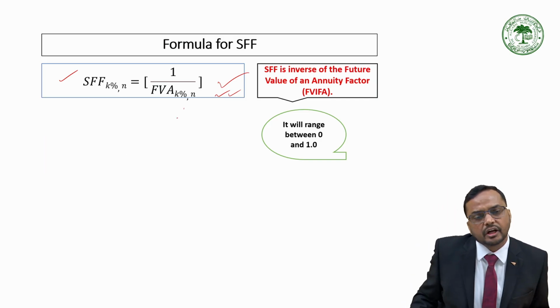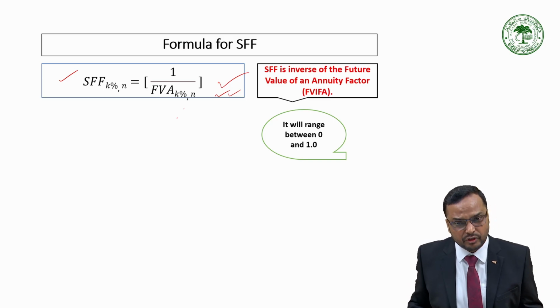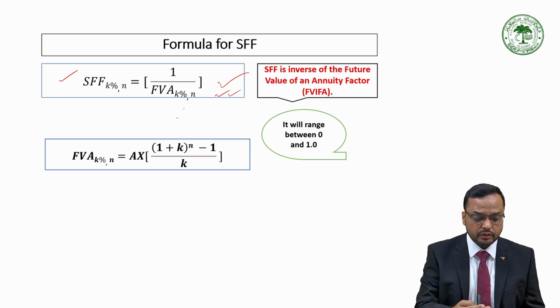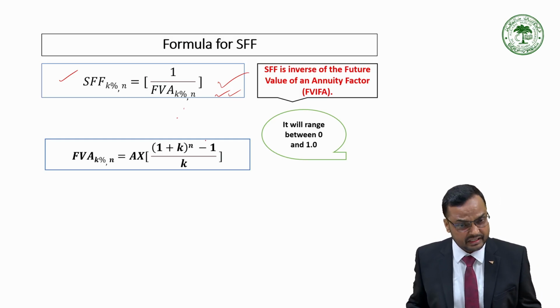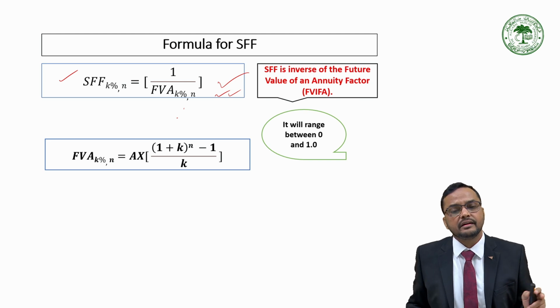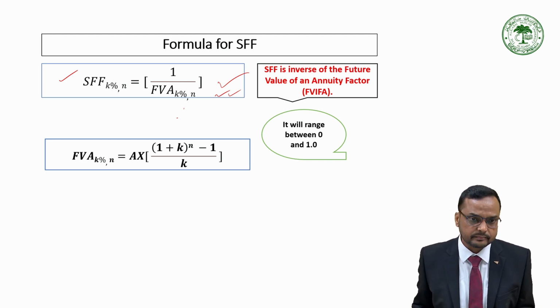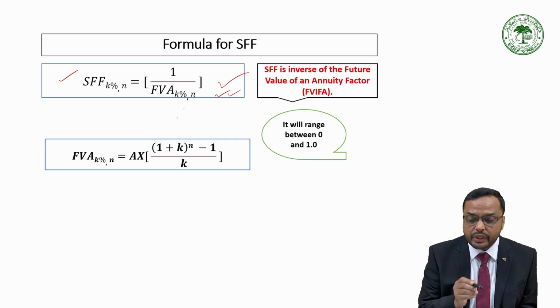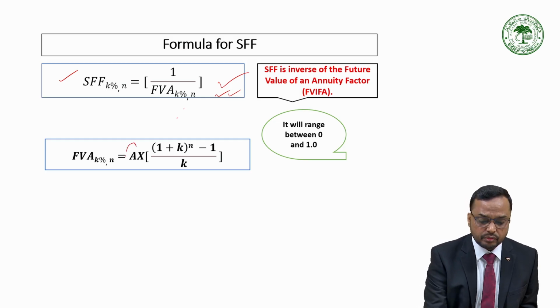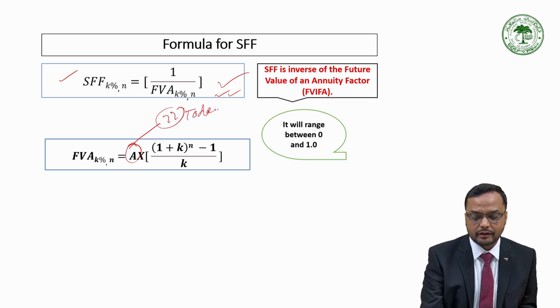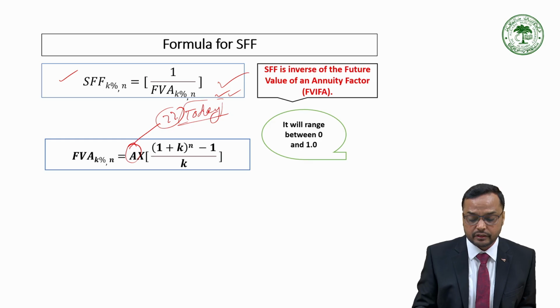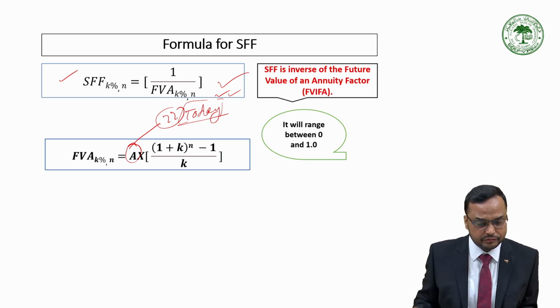Now, we will see how to calculate the annuity amount or the periodic sum that we should set aside. Let's recall the future value of annuity formula. The future value of annuity formula is simply A into (1 plus k raised to the power n minus 1) divided by k. This we have discussed in the future value of annuity session. What we intend to calculate is the amount that we should set aside every month from our salary to get the desired amount. We need to calculate this.